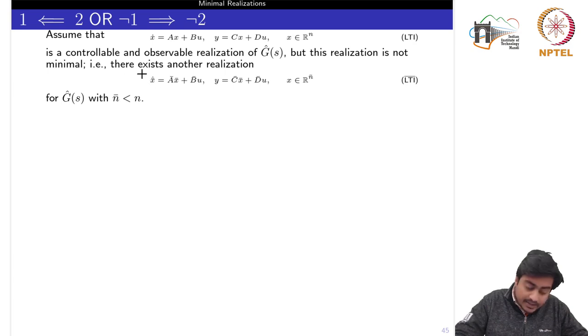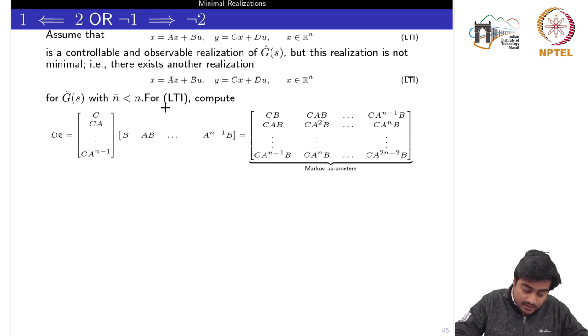That is to say that there exists another realization which is given by this pair A bar, B bar, C bar, D bar, in which the dimension of the state X bar is n bar now, which is less than n. Okay, because if this realization is not minimal, it means that there exists another realization which we can obtain by the Kalman decomposition theorem, of which the dimension would be lesser than this one, but the transfer function would remain the same, because both are realizations of the transfer function g hat. Okay.